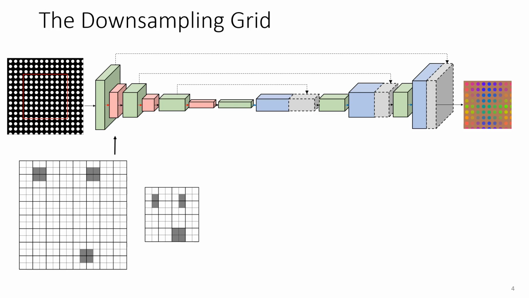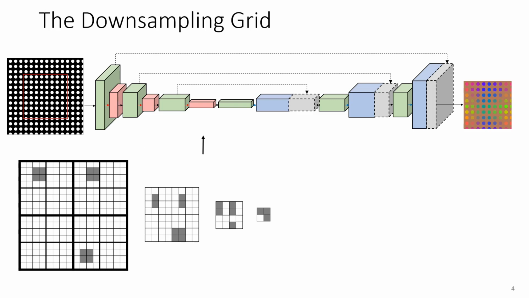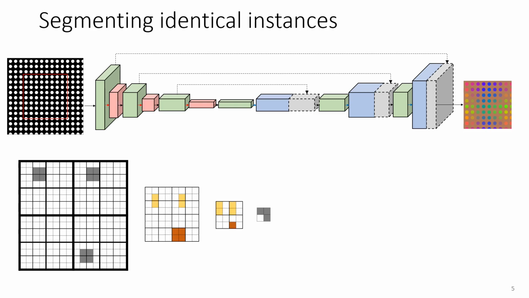On the example image, we also show the grid lines of the downsampling grid. The windows resulting from the grid lines each end up as a single pixel in the respective level of the UNet. As you might have already guessed, the upper two instances could easily be distinguished from the lower one after 1 or 2 pooling operations due to their distinct artifact patterns, but the upper two objects cannot be distinguished.